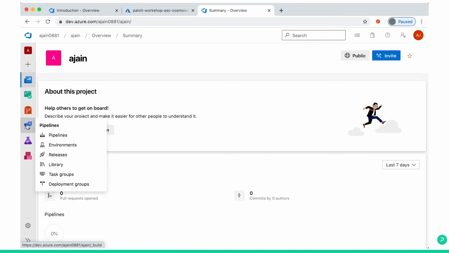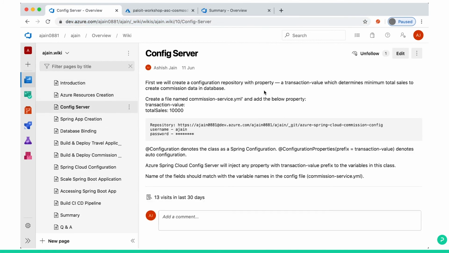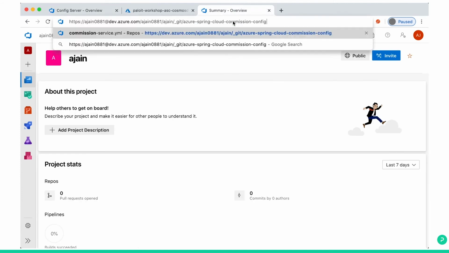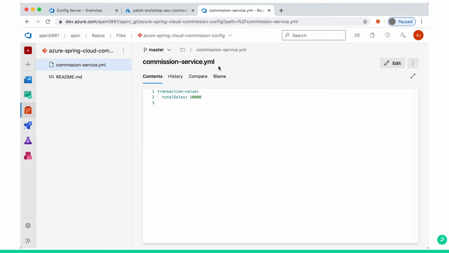You go to the repository, and the URL is this. So the commission-service YML file.